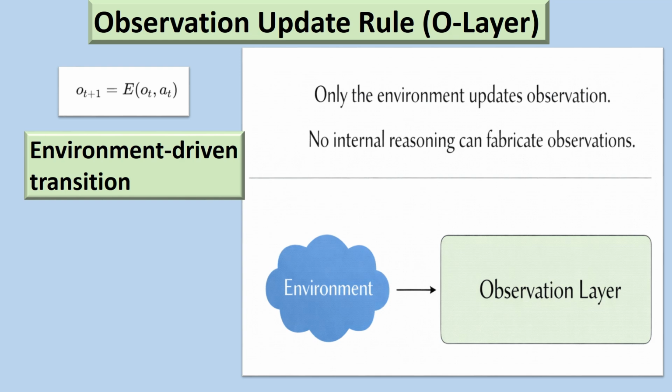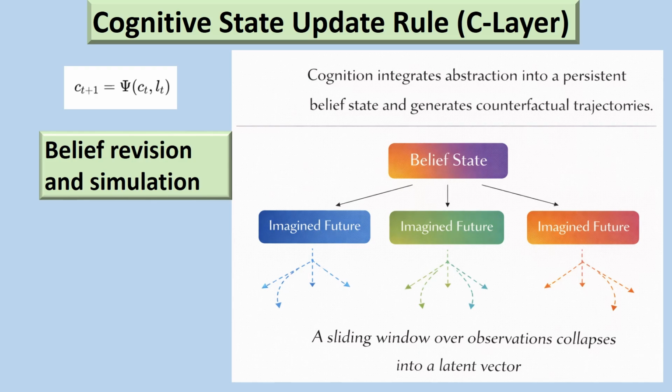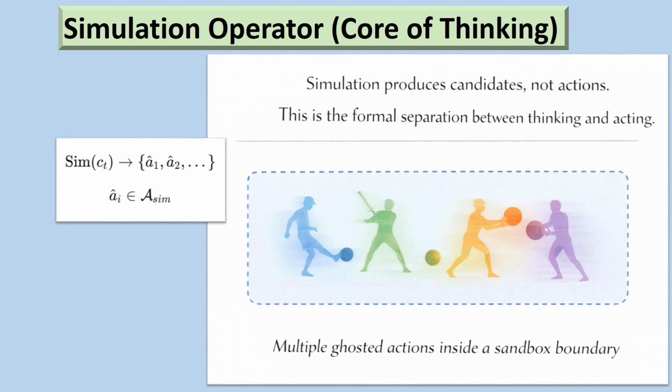OLCA is not a flat state machine. Only the environment updates observation. No internal reasoning can fabricate observations. The layer performs predictive compression. It never reasons, plans, or acts. Cognition integrates abstraction into a persistent belief state and generates counterfactual trajectories. Simulation produces candidates, not actions. This is the formal separation between thinking and acting.